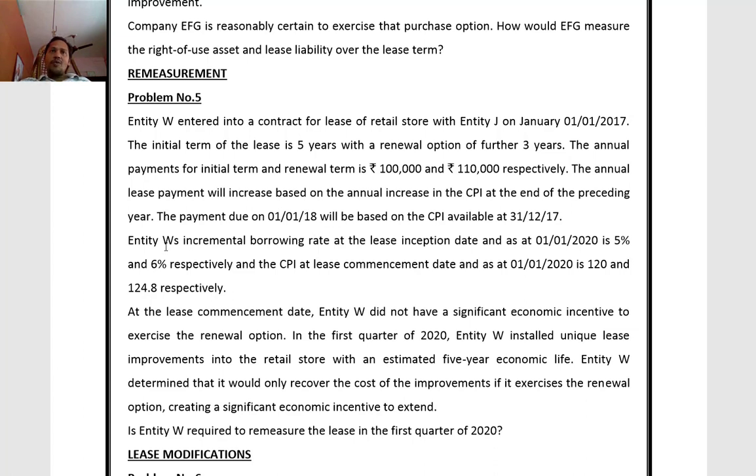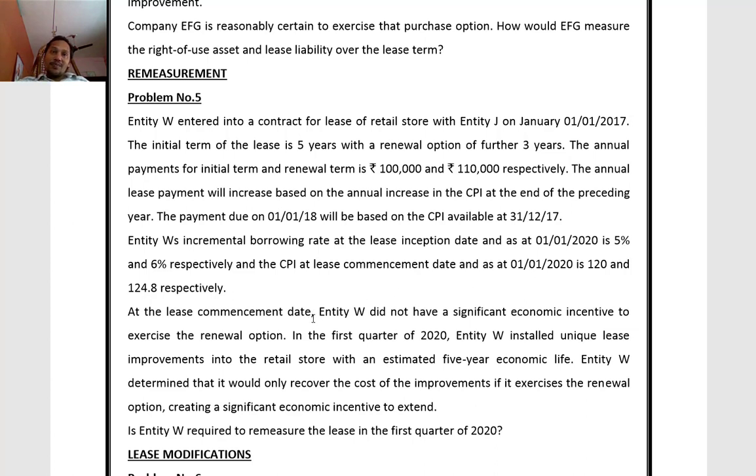Entity W's incremental borrowing rate at the lease inception date and as at 1/1/2020 is 5% and 6% respectively. Incremental borrowing rate, the discounting rate, on the inception date 1/1/2017 is 5%, and on 1/1/2020 is 6%. And the CPI at lease commencement date and as at 1st January 2020 is 120 and 124.8 respectively. Consumer Price Index at lease commencement date is 120. At 1st January 2020, it is 124.8.